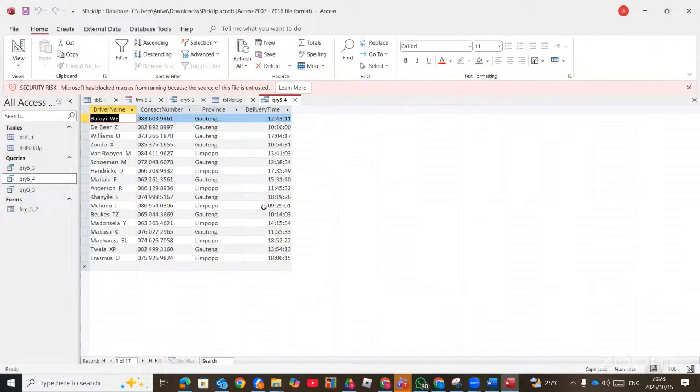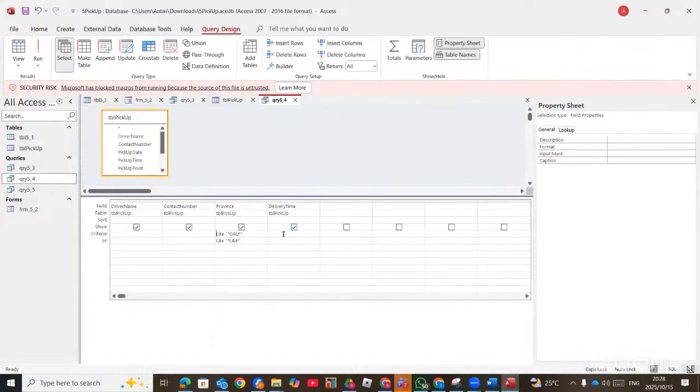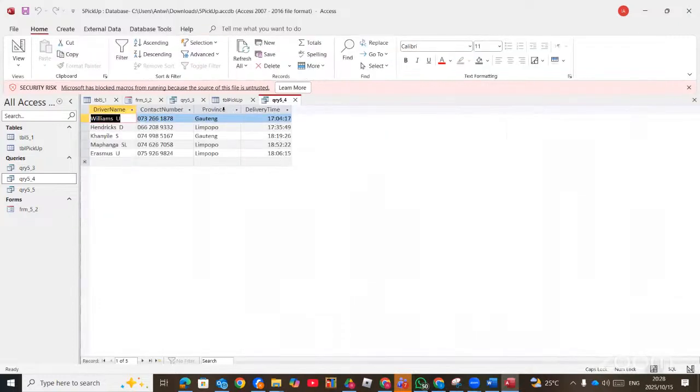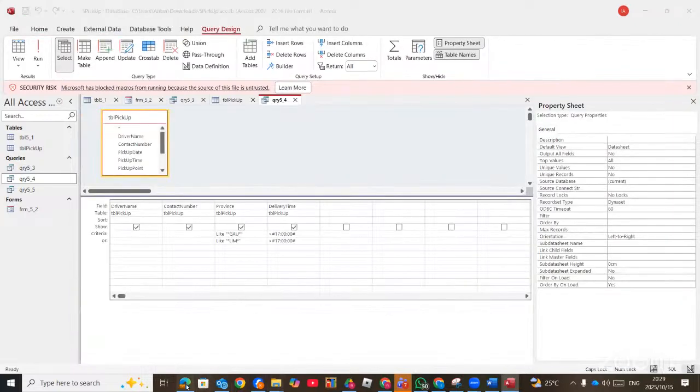Then they say the delivery time should be after 17 hours. So the criteria for delivery time should be greater than 17 hours. So do again for Limpopo, greater than 17 hours. Then we can now run it. So these are the only 5 options, or the 5 records greater than 17 hours. Right.